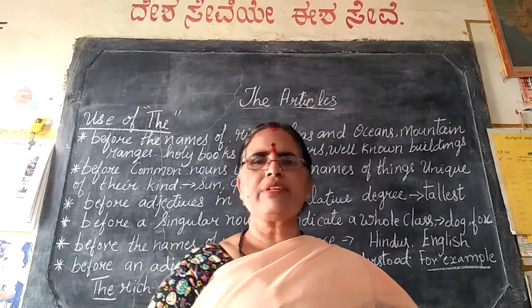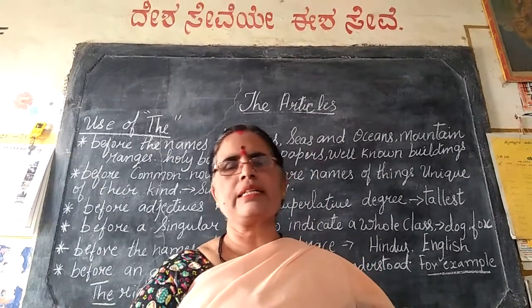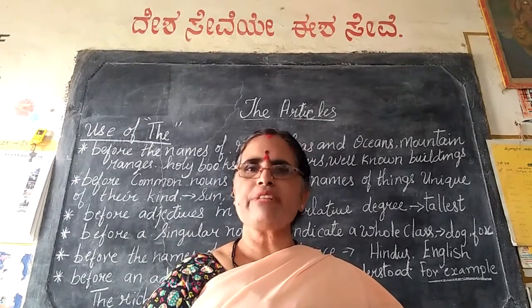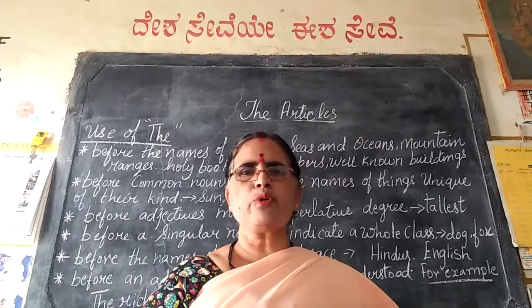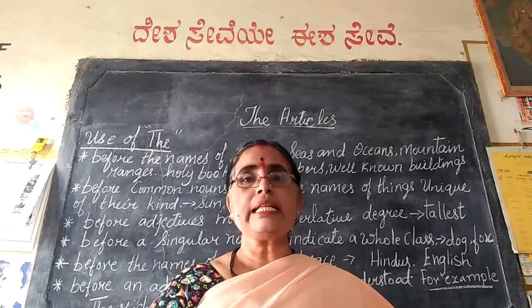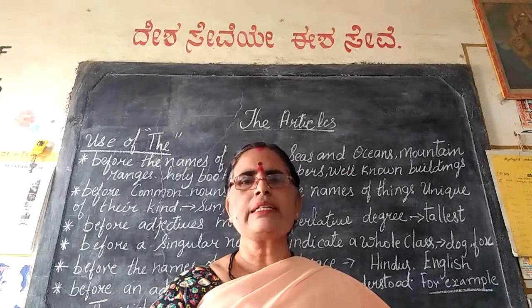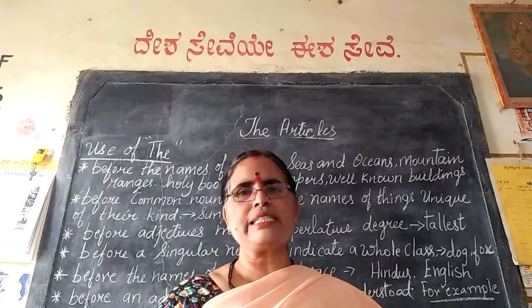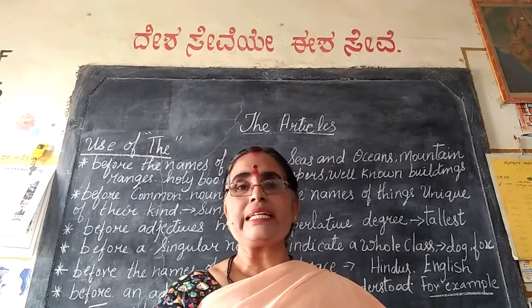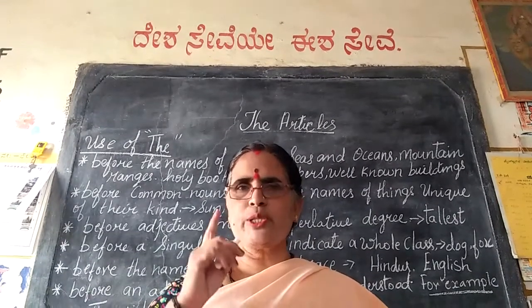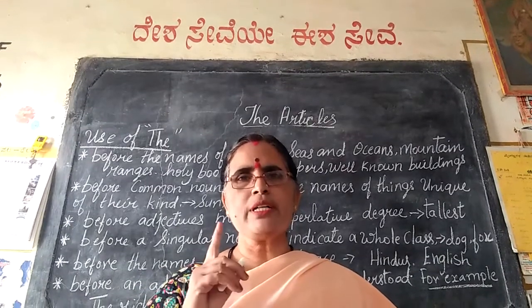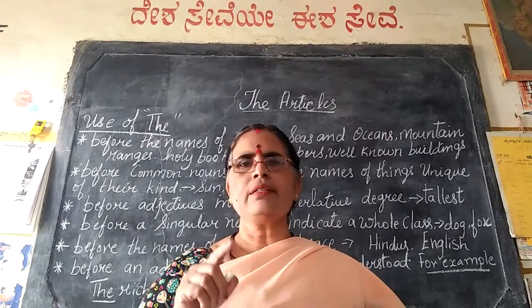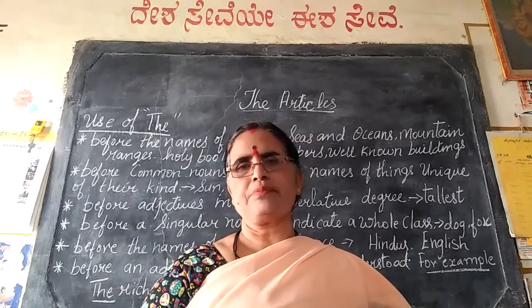Articles. In the previous videos, we have already discussed the articles a and an, which are indefinite articles. Today, I am going to discuss the article the, which is called a definite article. Why is the called a definite article? Because it speaks about a particular person or a particular thing. It points out a particular person or a place or a thing.